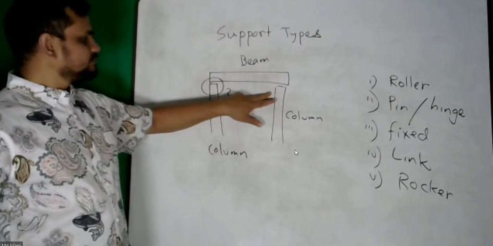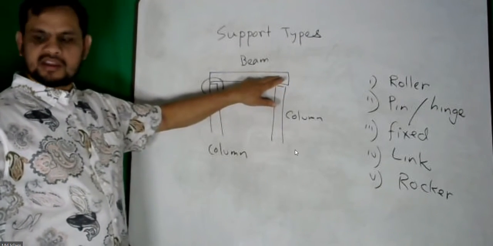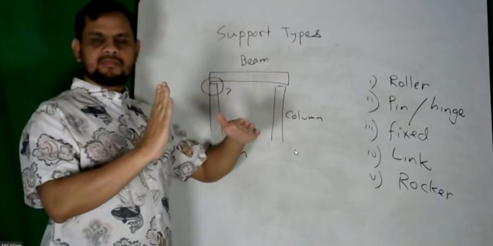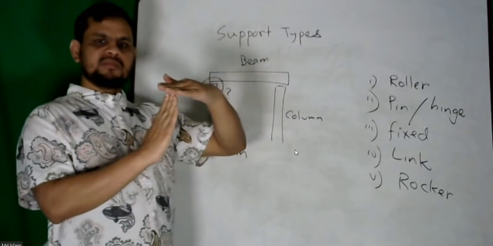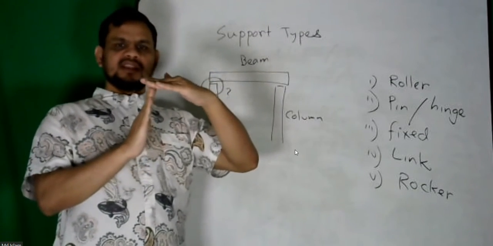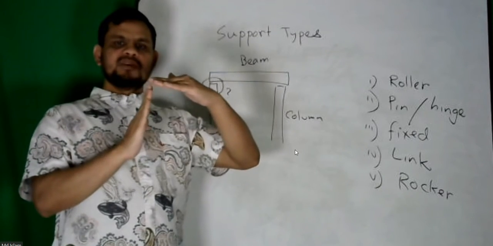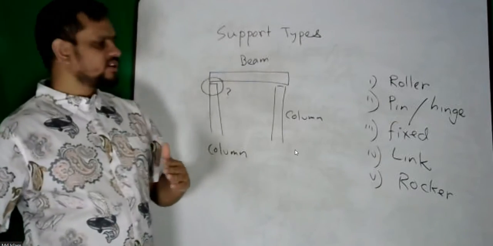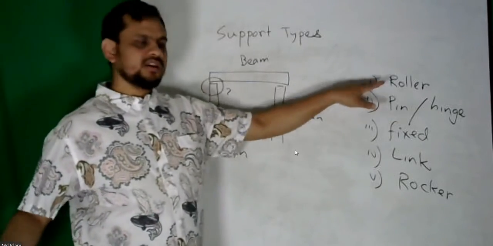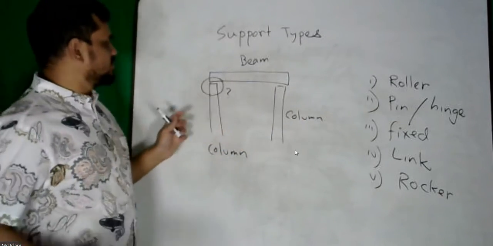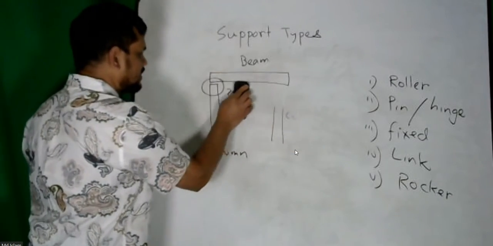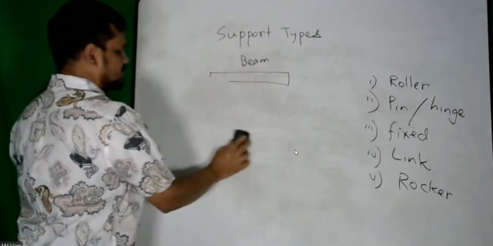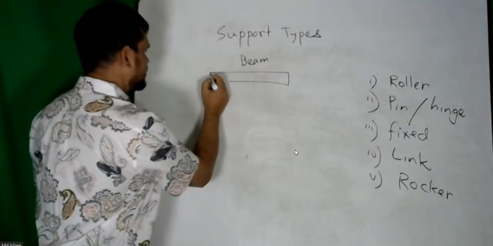Say here there is a column, beam here. So this is my column, this is my beam. If I just place my beam on top of the column, in that case what will happen? This beam can easily move. That kind of support is called roller. So instead of showing the column, I can show it like this. So this is my beam.